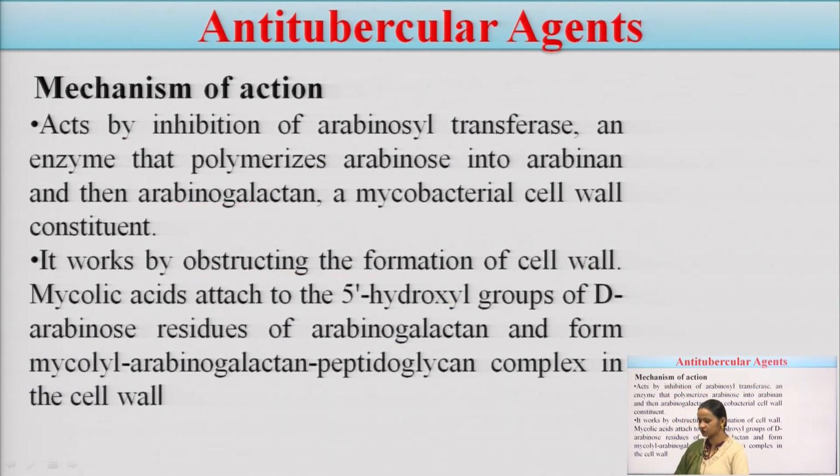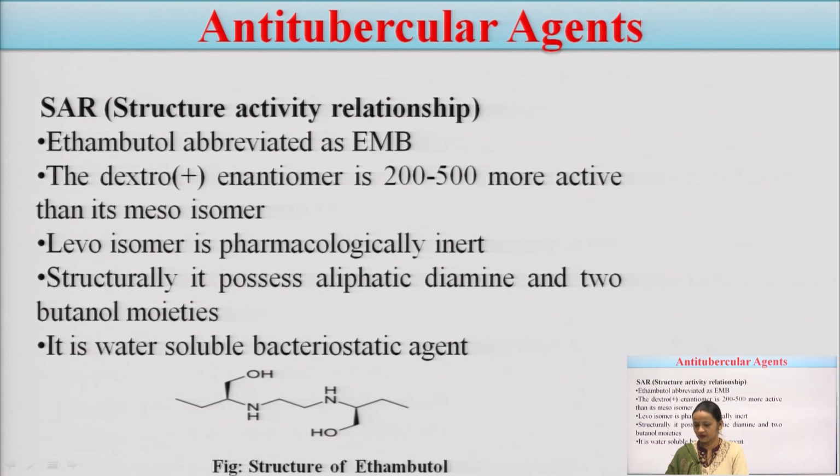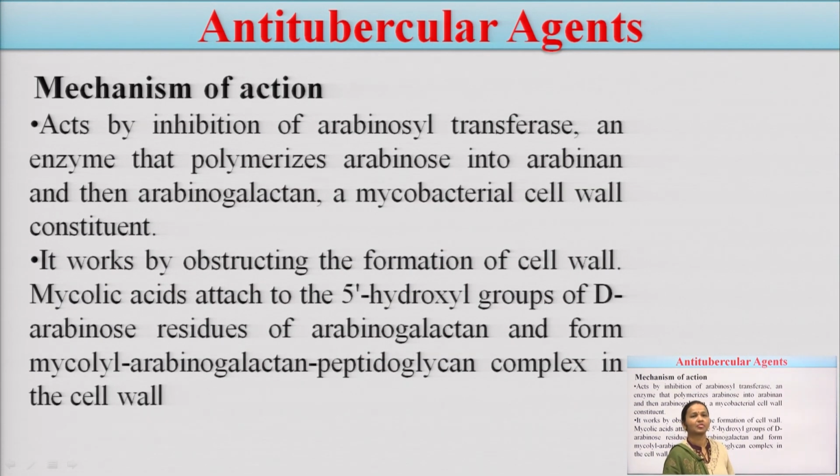But what is this drug doing? We are talking about ethambutol. Okay. So, what is this ethambutol doing? This is inhibiting the arabinosyl transferase enzyme, and this enzyme helps in the synthesis of arabinogalactan. Is it okay? The mechanism is very simple: the mycobacterium cell wall is not able to be synthesized. Why? Because it is inhibiting the formation of arabinogalactan.